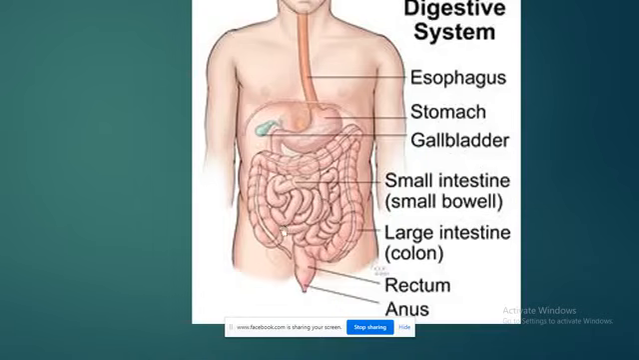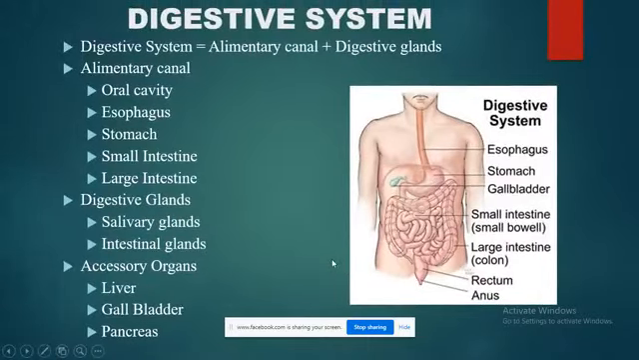Then we have the large intestine. This is the part of the large intestine, and then we have the rectum and the anus, through which the process of defecation takes place. So the parts of the alimentary canal are: oral cavity, esophagus, stomach, small intestine and the large intestine.